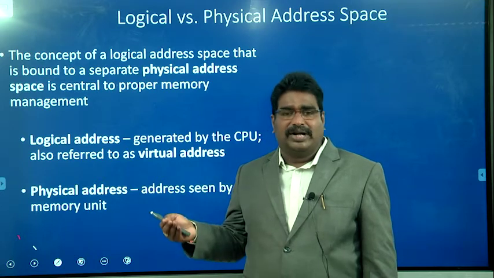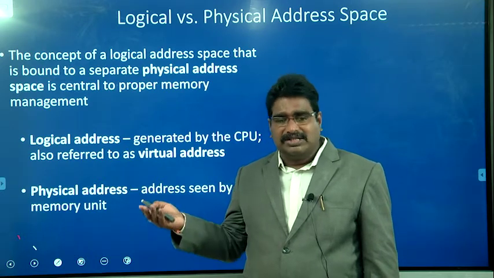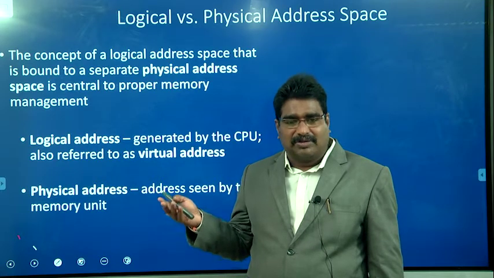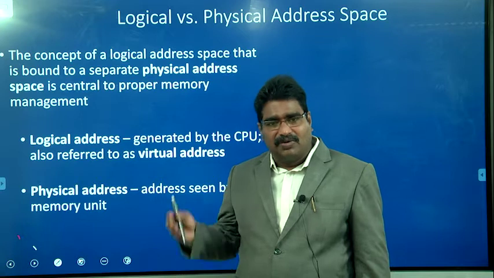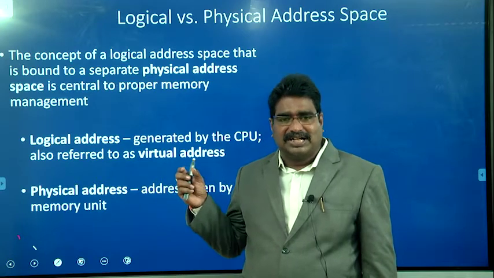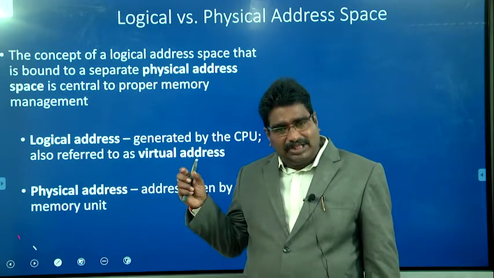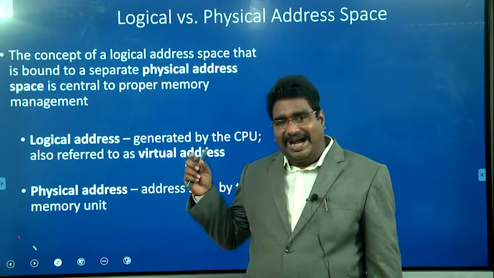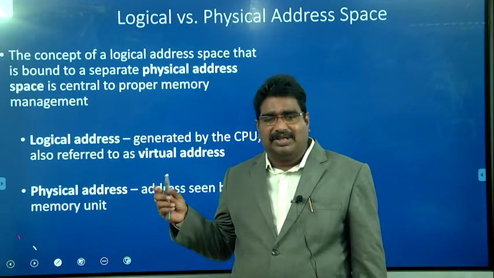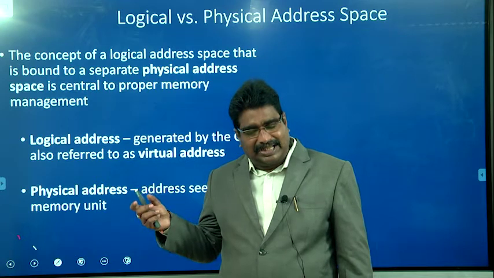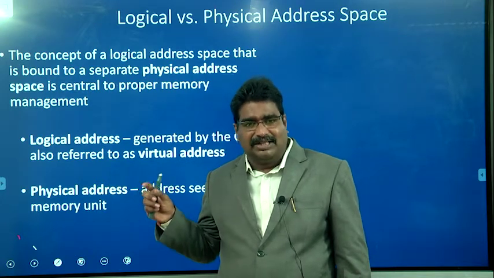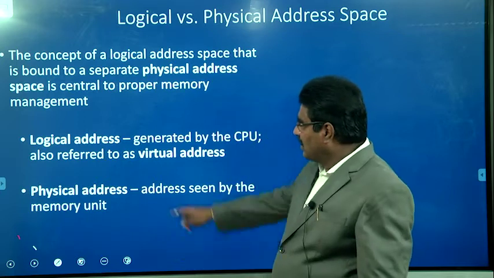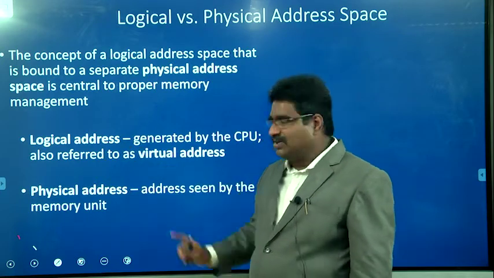If it is unable to identify the physical address properly, it is not possible to get accurate results, and incorrect results will be produced. To overcome that, once the processor generates the logical address, memory management must effectively identify its physical address. Then it is possible to get the correct information and to modify the data properly.